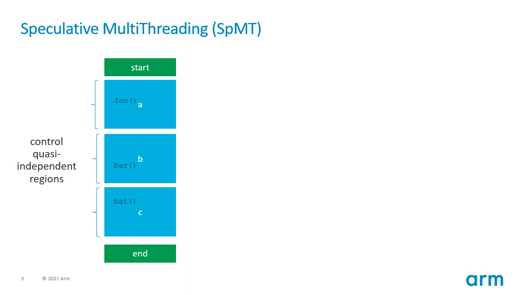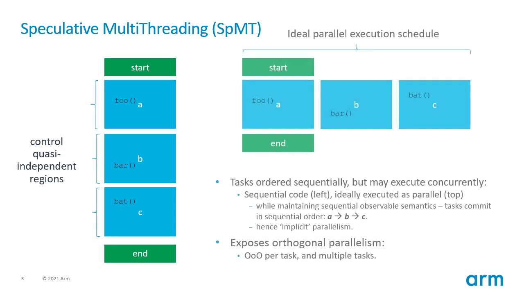The essence of speculative multithreading is identifying control quasi-independent regions from a sequential execution stream that may be executed concurrently as separate threads. This exposes an orthogonal layer of thread-level parallelism across these regions, in addition to any instruction-level parallelism within each region, thus allowing us to overcome the ILP wall.